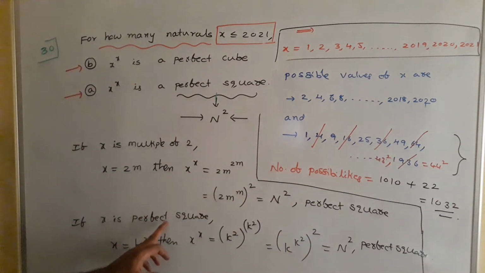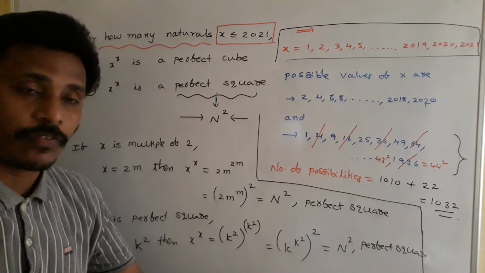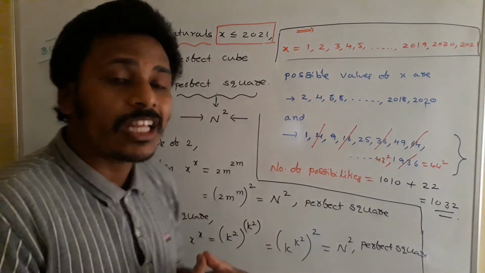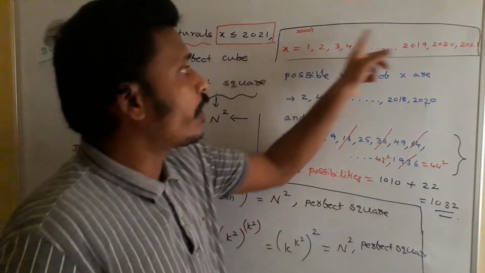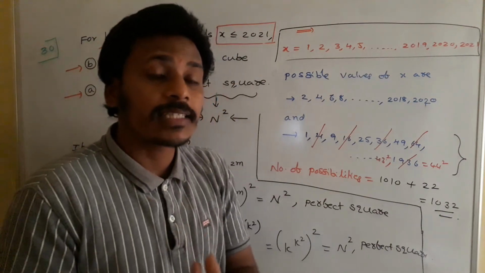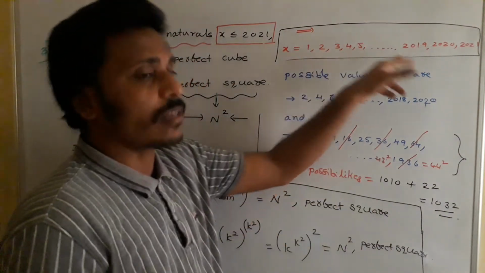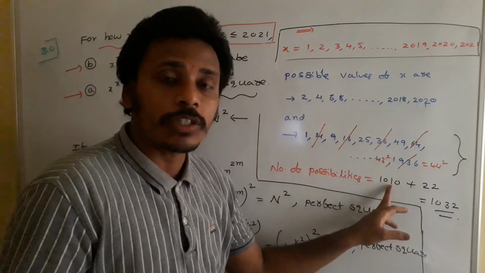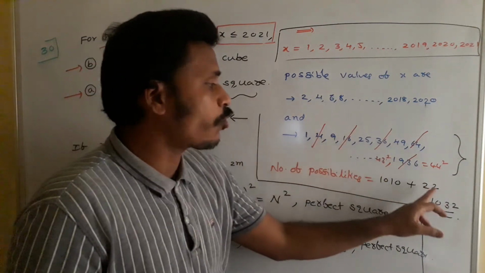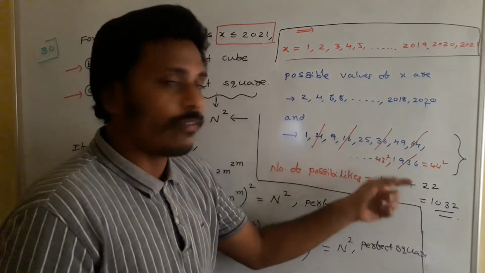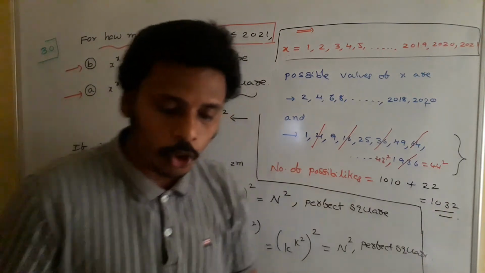If x is a perfect square, then also it becomes a perfect square. So ultimately our target is to count the number of even numbers in this list as well as the number of perfect squares in this list. The number of even numbers is 1010 and the number of perfect squares is 22. By eliminating the even perfect squares, the total count is 1032.